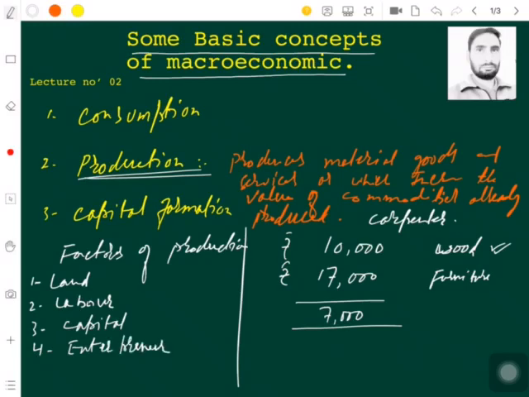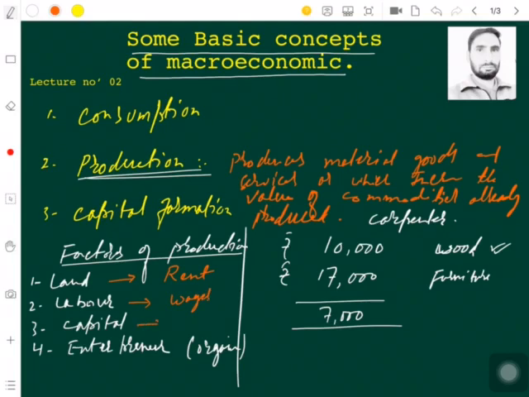This entrepreneurship or entrepreneur is also called the organizer. This is someone who combines these factors of production. These factors of production will fetch some factor payments, will earn something. Say land, for land as a factor payment we say rent. For labor we say wages.